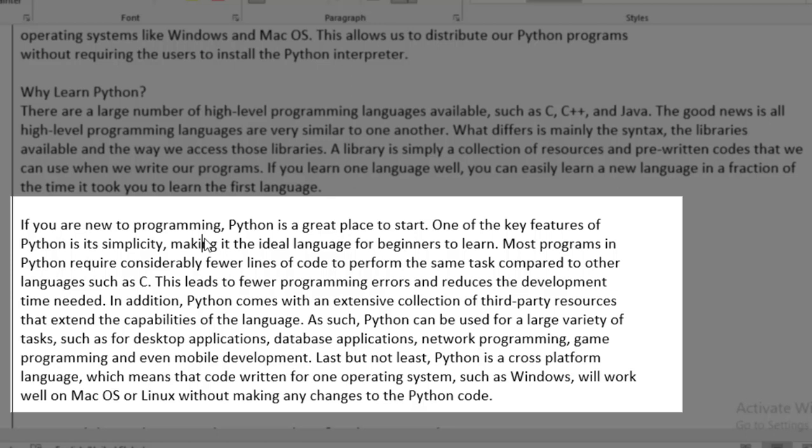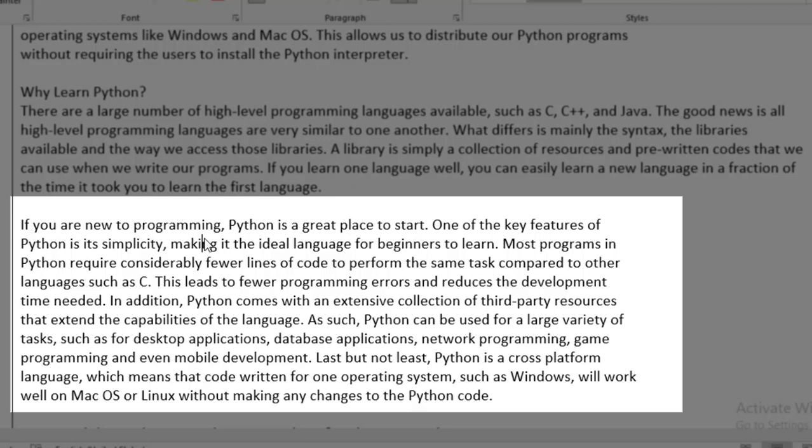As such, Python can be used for a large variety of tasks, such as desktop applications, the ones that we use all the time in the ICT lab, database applications, for example bank software, maybe the ATM software. Financial software mostly depends on databases because there is a lot of information or data that needs to be saved and collected. Network programming, games programming, and even mobile development.